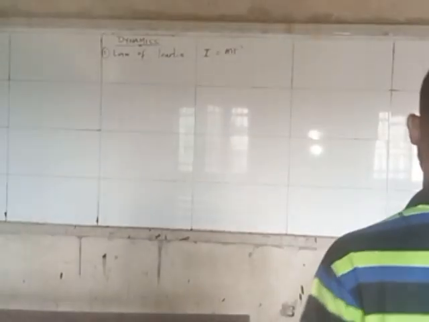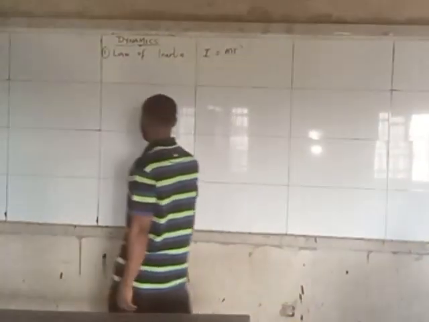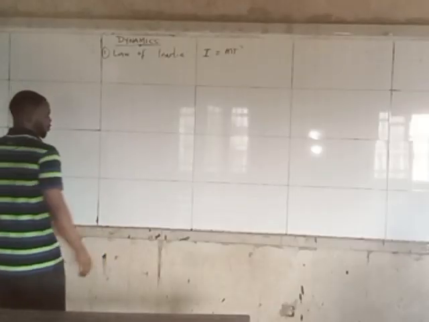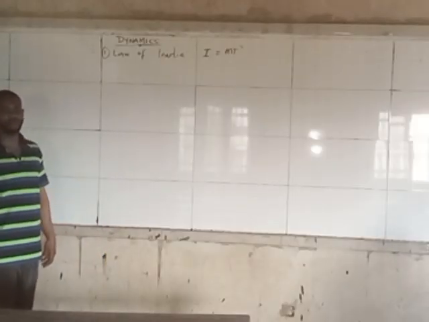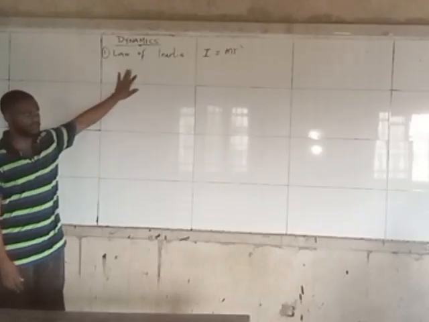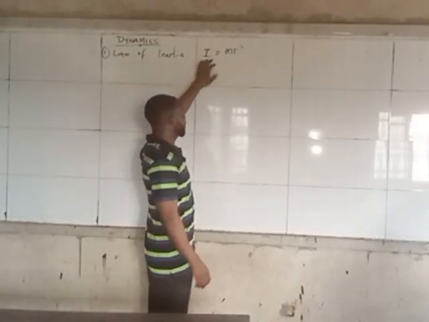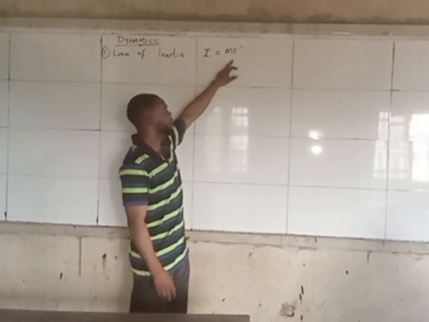So I said first, the study of motion with respect to the force causing it is known as dynamics. Then I said that this dynamics is also known as the laws of motion. And I said that the laws governing motion were worked on and proposed by a man known as Sir Isaac Newton. The first law he gave is known as the law of inertia, and inertia is simply equal to mr squared.